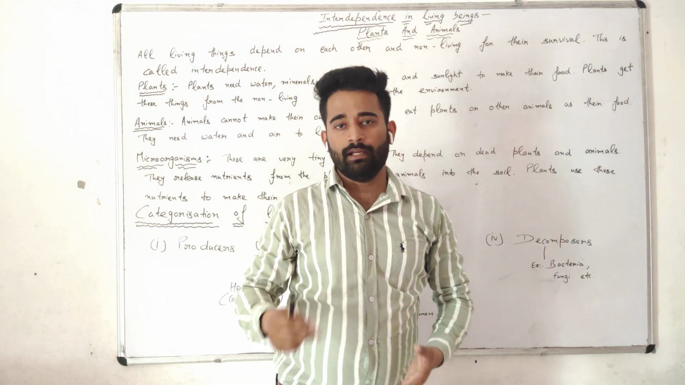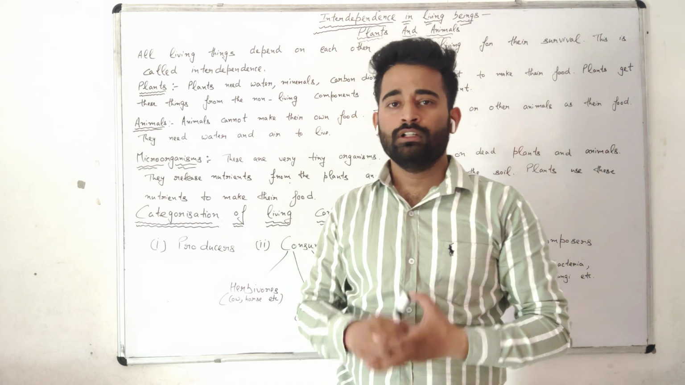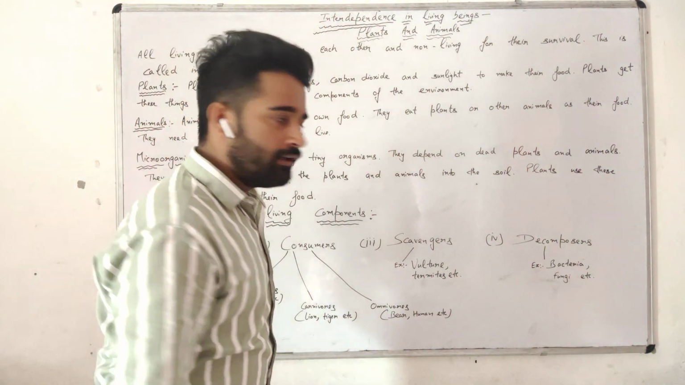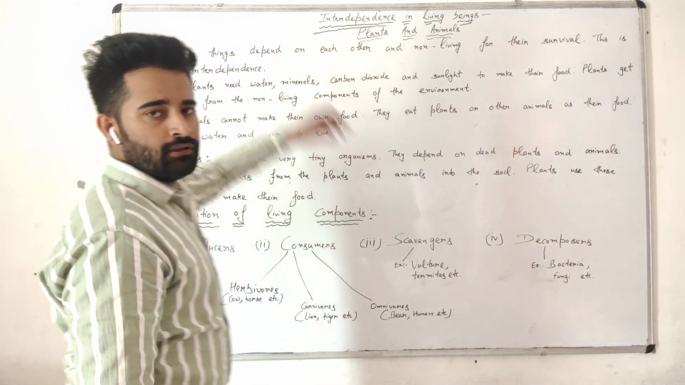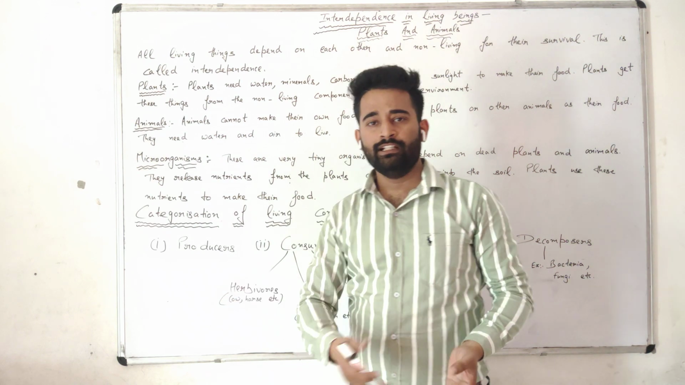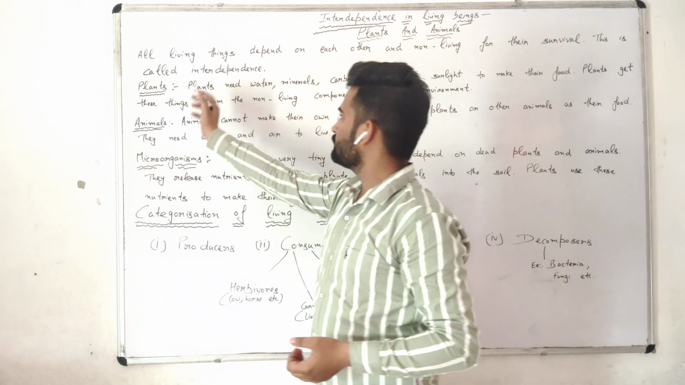All living things depend on living things and also on non-living things. That is called interdependence. What is that called? Interdependence. For example, we will discuss plants, animals and microorganisms, and how they depend on other things for their survival. See here, first of all, plants.